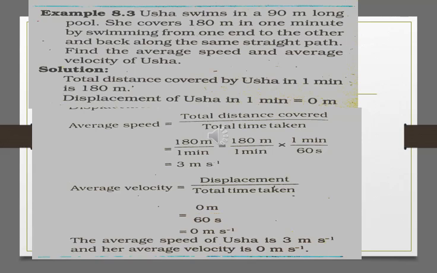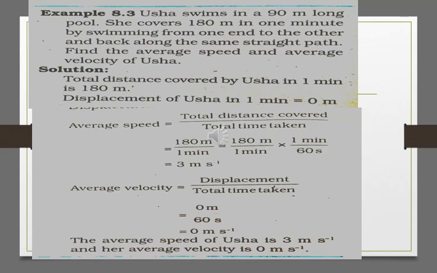Now average speed equals what? Total distance covered divided by total time taken. So we will calculate 180 meter upon 1 minute. That minute we will convert into seconds, so divide by 60. That gives you 3 meter per second. Now we will calculate the average velocity, because throughout the swimming she comes back to her original position.